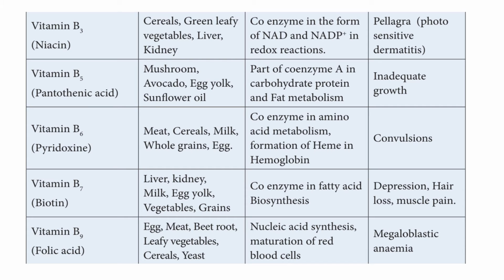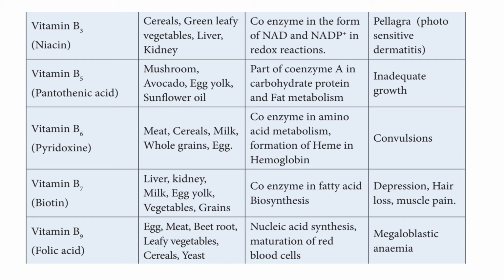Then let us see vitamin B3, niacin. The sources of vitamin B3 are cereals, green leafy vegetables, liver and kidney. It acts as a coenzyme in the form of NAD and NADP in redox reactions. NAD is nicotinamide adenine dinucleotide. The deficiency disease is pellagra, that is photosensitive dermatitis.